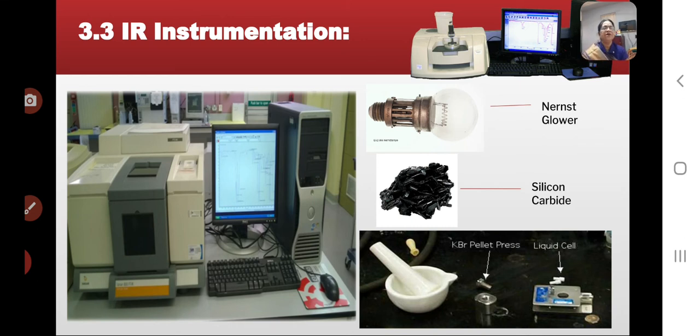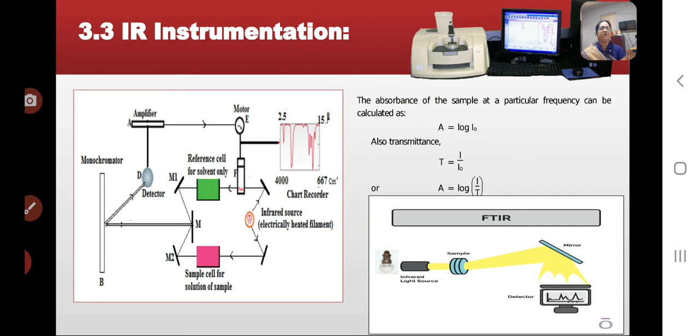Now see the working of the IR instrumentation. The light from the source is split into two beams. One of the beams is passed through the sample container under investigation and is called the sample beam. The other beam is called the reference beam.